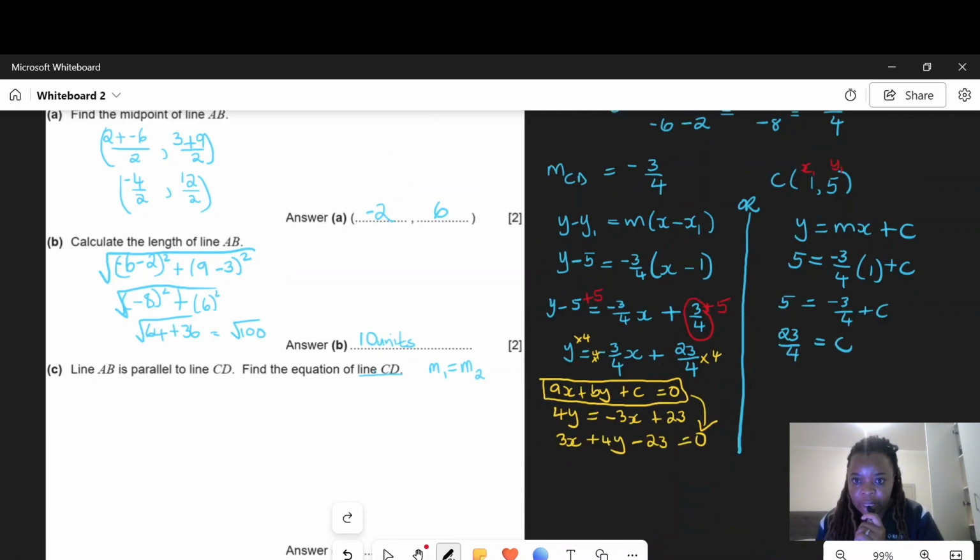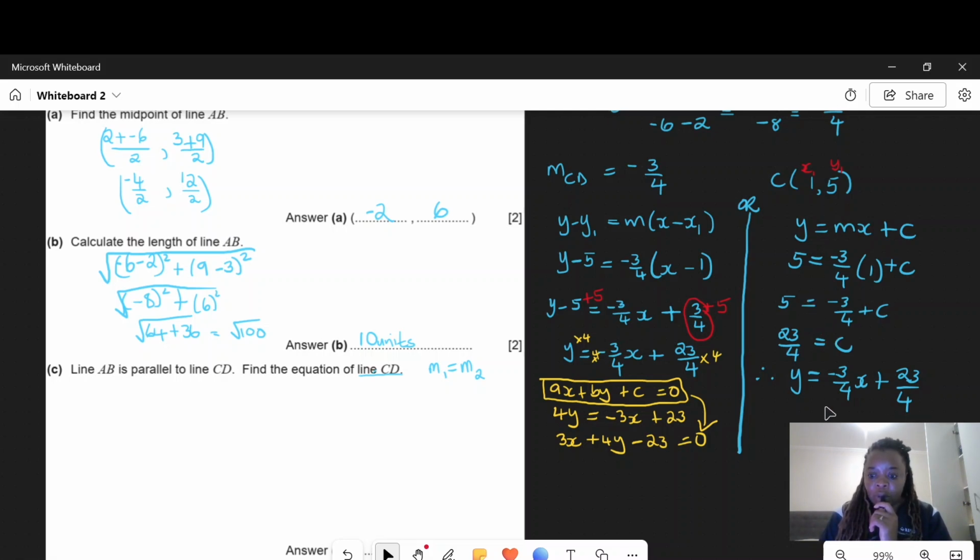Now that I know what my gradient is, and I also know what c is, which is the y-intercept, I can therefore confidently say that my equation will be y equal to m, which I found already to be negative 3 over 4, x, plus c, which I found to be 23 over 4. And if the question needed me to put it in that other form, I would have just continued like this to rearrange it, remove the denominators, and arrange it in the form that they want. But because we were not given that instruction, we didn't have to do that. Okay, so that is how you're supposed to find the equation of this line.